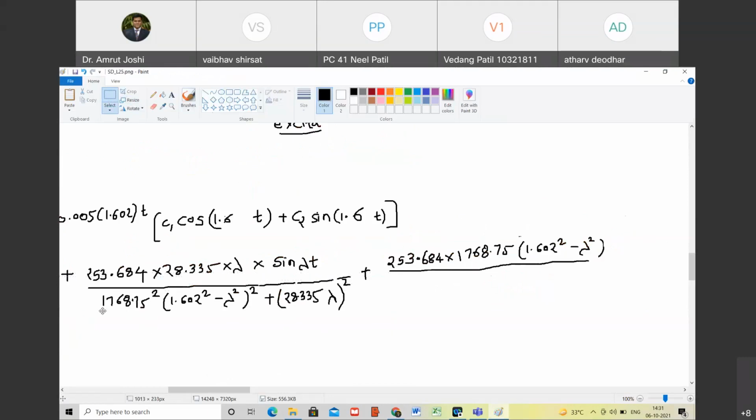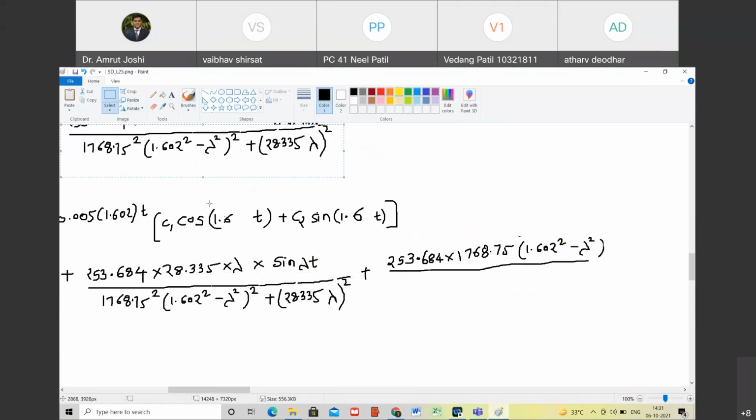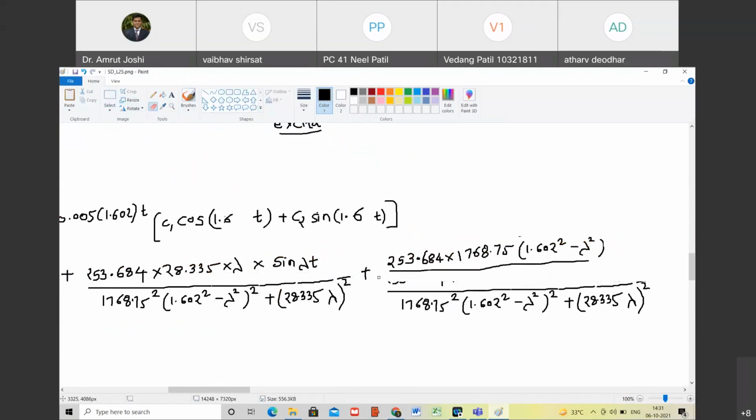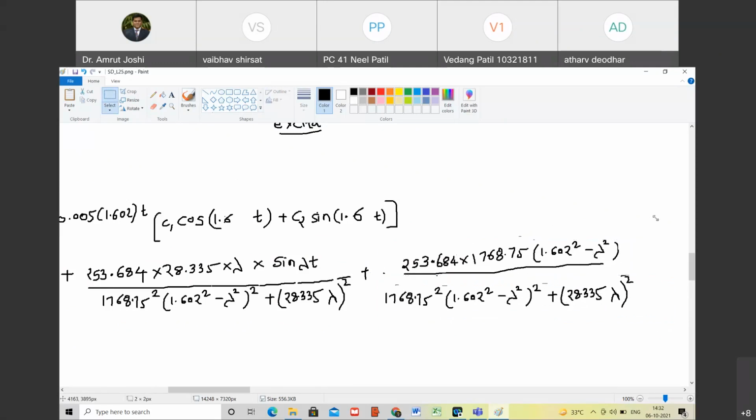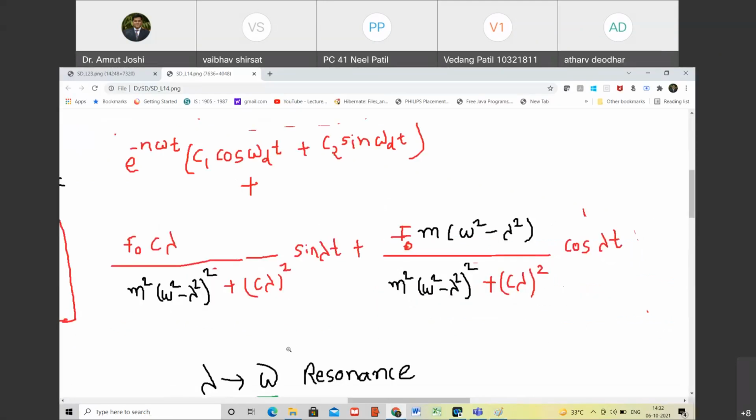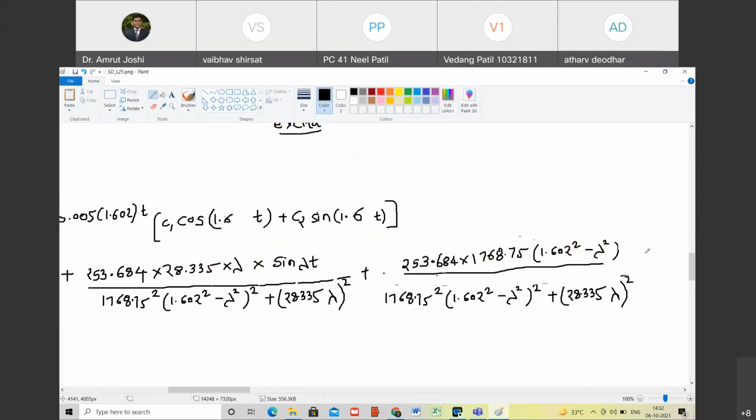Let me copy that denominator, into cos lambda t.